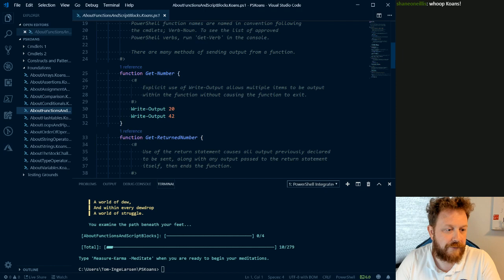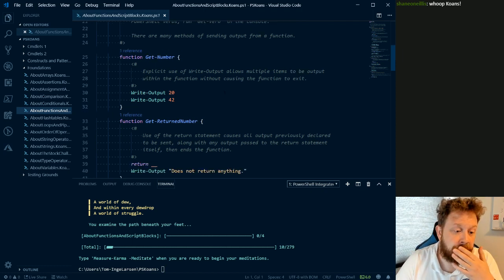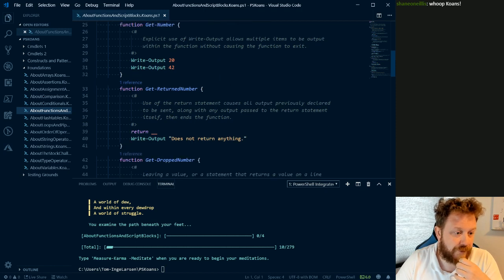So here we have a function called Get-Number, which writes the integer 20 and the integer 42 to the output. And here we have a function called Get-ReturnNumber. The use of the return statement causes all output previously declared to be sent, along with any output passed to the return statement itself, then ends the function.